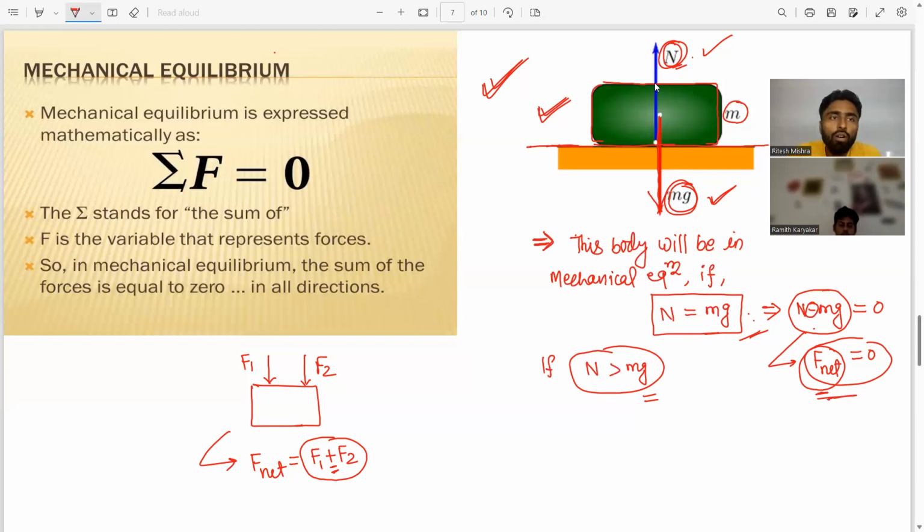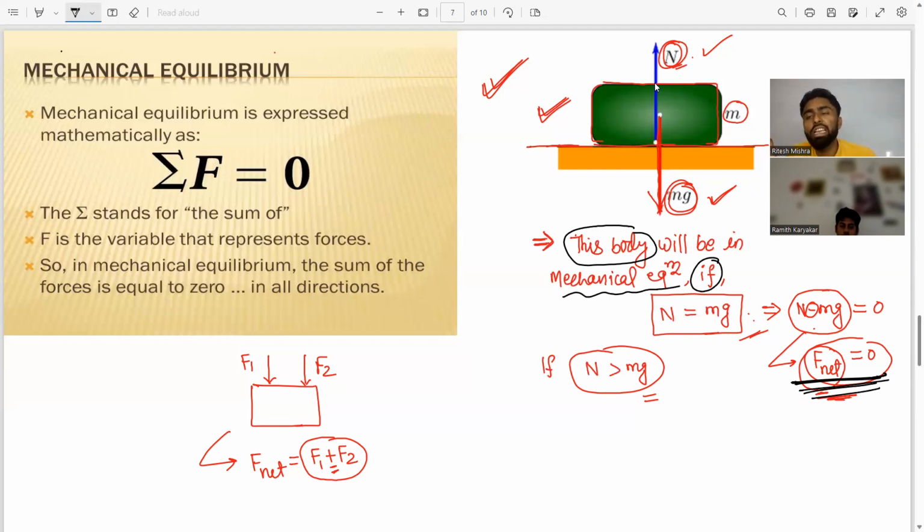So can you call this system in mechanical equilibrium? Yes, because here net force is 0. So, my dear friend, any body is said to be in mechanical equilibrium if F net is 0.